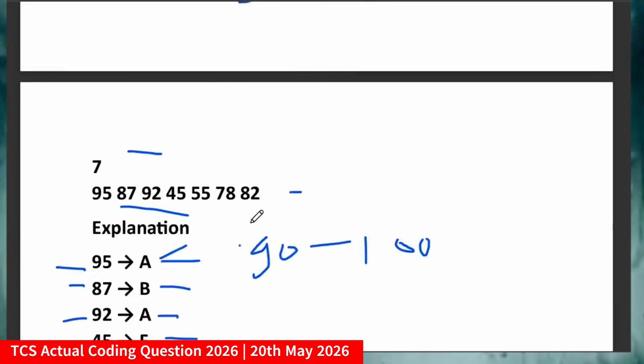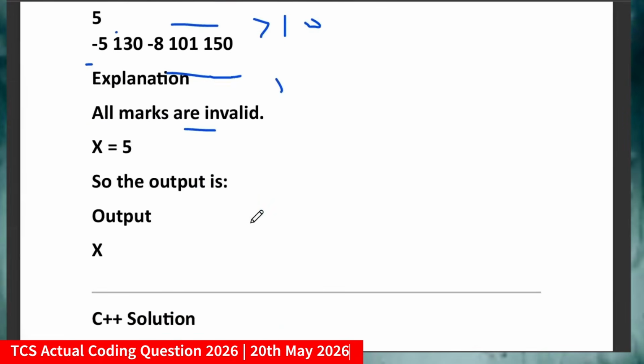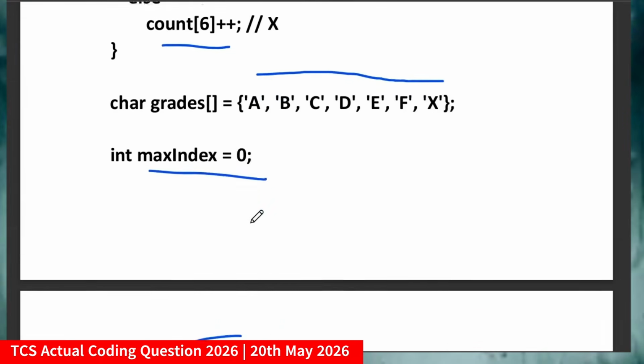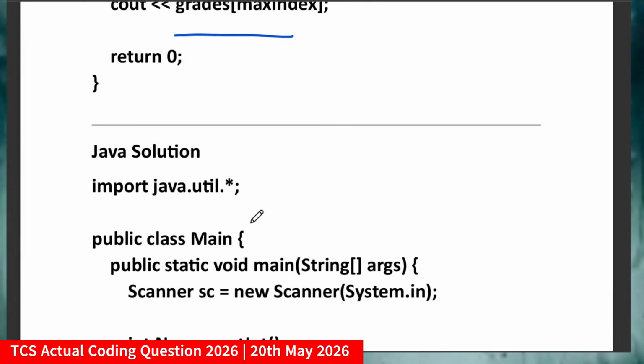Now let me discuss the Java solutions. Friends, if you got the C++ solution and you got the logic, then it is quite easy to solve in Java, Python or any language. The main thing is you have to grasp the logic.